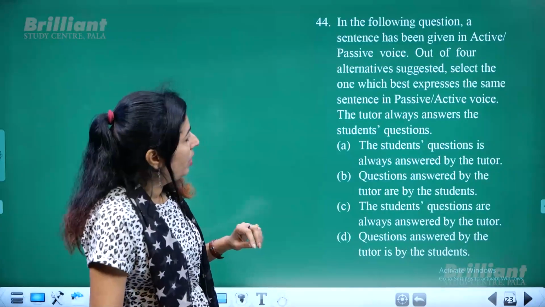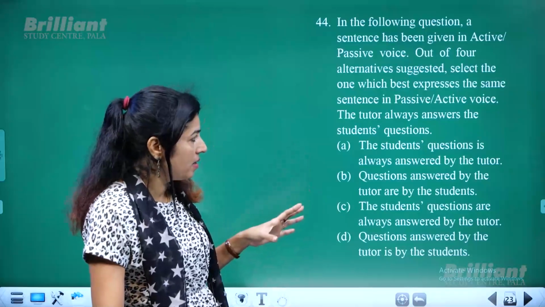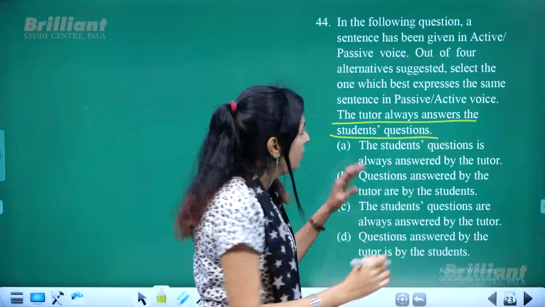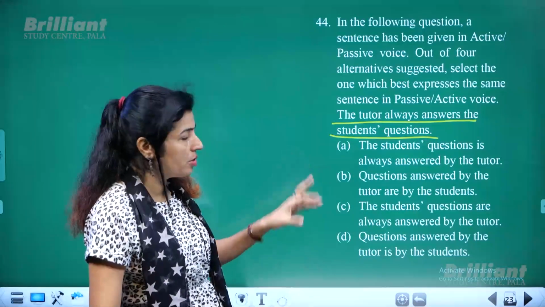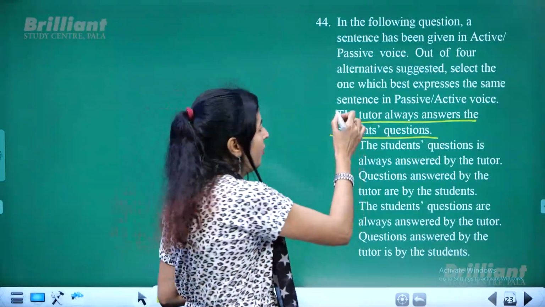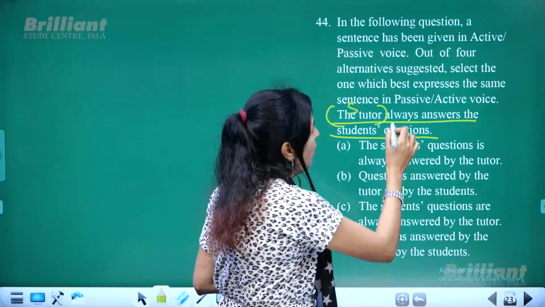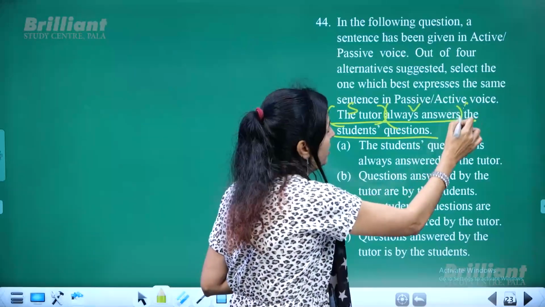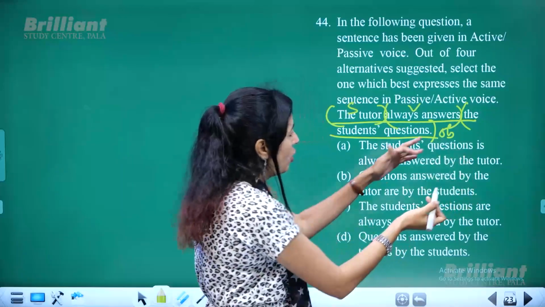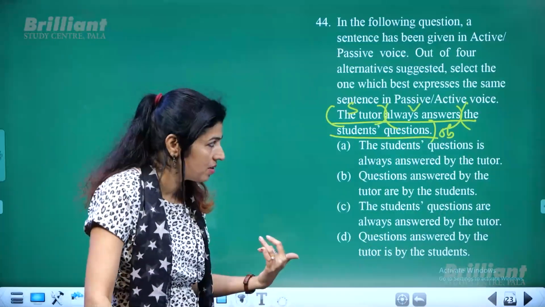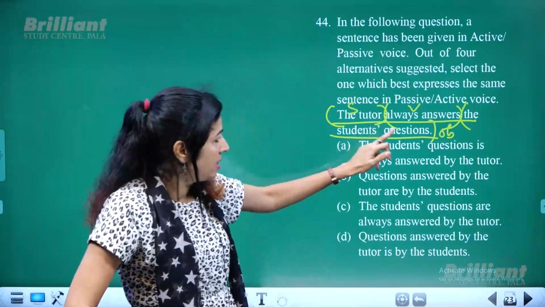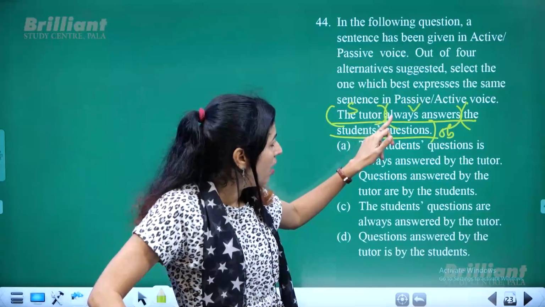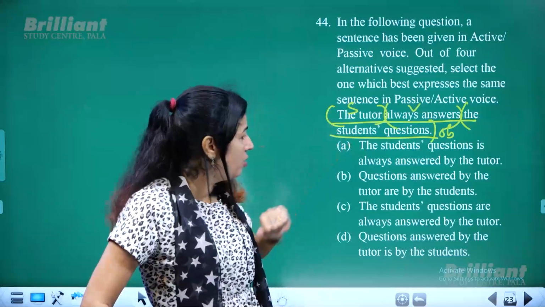Next, we have been given active passive voice constructions. Here this sentence is given in active voice: The tutor always answers the students' questions. So how will you find it out? First you find out the subject, then always answers is the verb, and then this is the object. Make this object the subject to get the passive construction. So the students' questions, you can't change the verb. So the students' questions are always answered by the tutor.